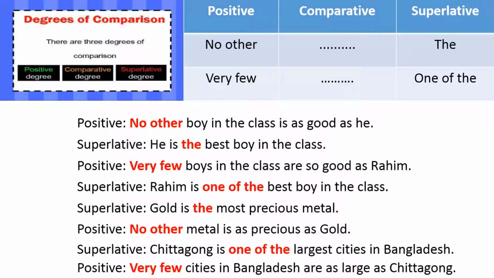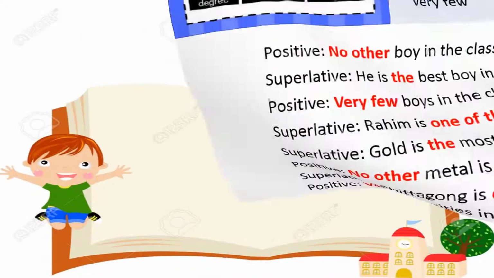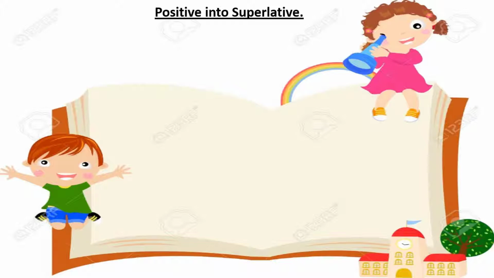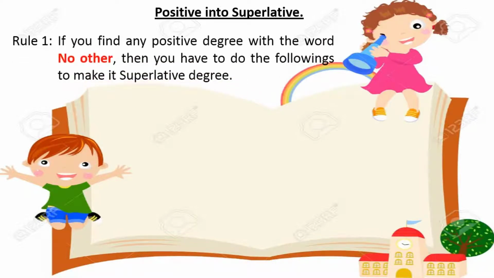So let's have the rules to change positive into superlative and superlative into positive. Firstly we will learn about positive into superlative. So the first rule: if we find any positive degree with the word no other, then you have to do the following to make it superlative degree.